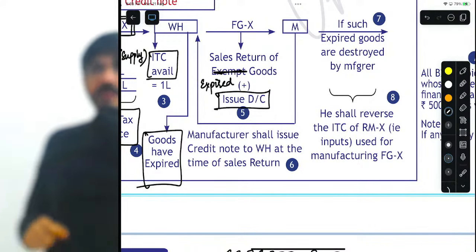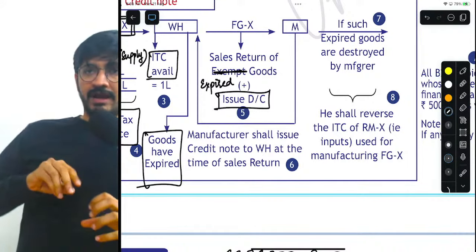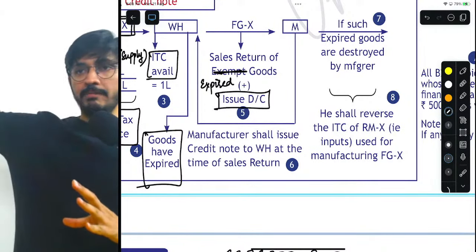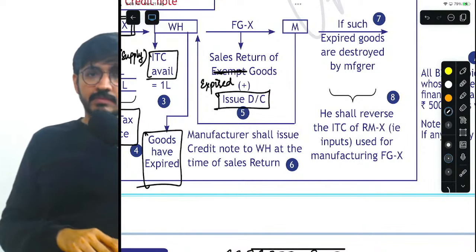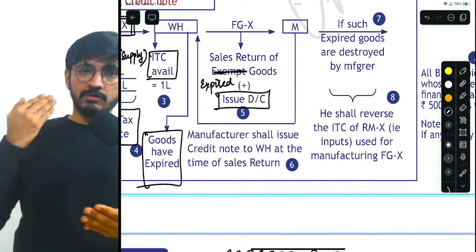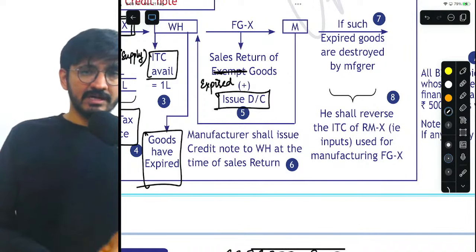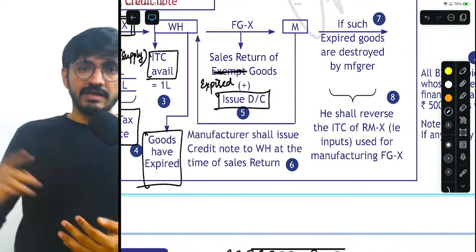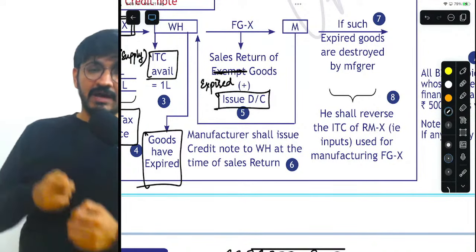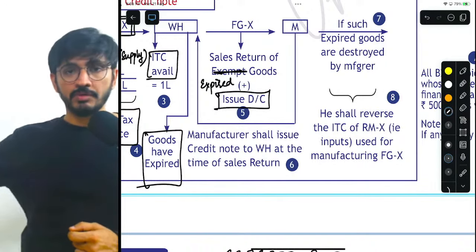We just learned that whenever the manufacturer will have to repay the money back to the recipient, either in case of sales return, goods or service received in deficiency, then definitely in that case, the supplier will have to issue a credit note.